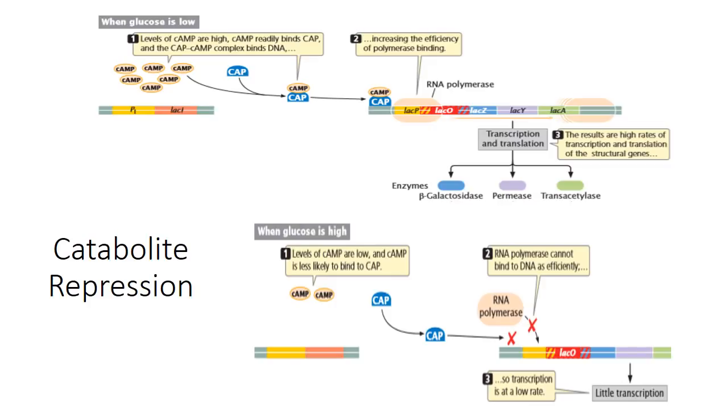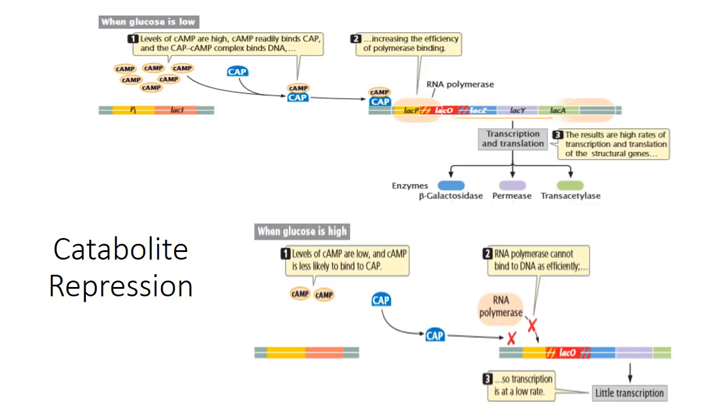A positive control is accomplished through the binding of catabolite activator protein or CAP protein within or slightly upstream of the promoter of lac genes. CAP protein normally binds to the DNA with the aid of another molecule known as cAMP or cyclic adenosine monophosphate.